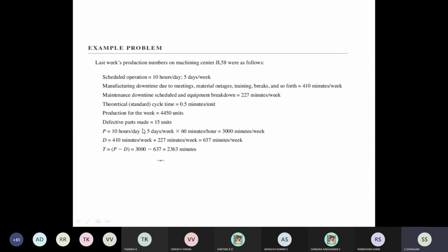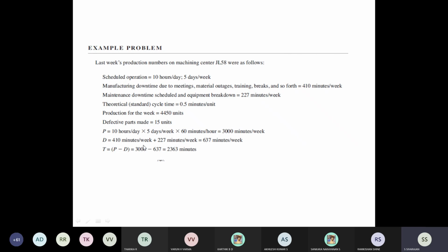shed time. Total time is going to be 10 hours into 5 days a week we are working, and 60 minutes. So per week, the equipment is being operated for 3000 minutes, just simply multiplying. And the D, that is downtime.